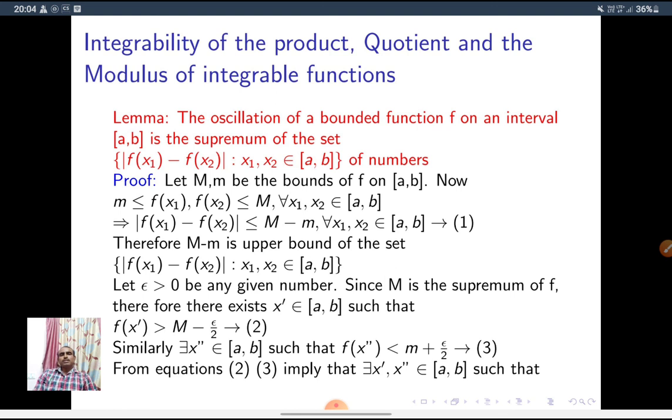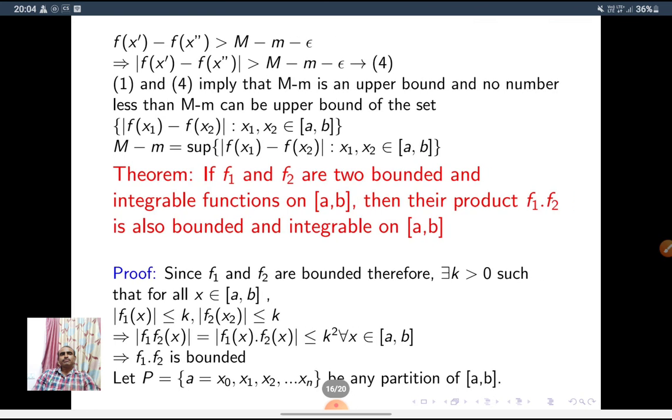So for epsilon greater than 0, since M is a supremum of f, there exists a number x dash belonging to AB such that f(x dash) is greater than M minus epsilon by 2. Similarly, there is x double dash belonging to AB such that f(x double dash) is less than small m plus epsilon by 2. From 1, 2 and 3, there exist x dash and x double dash such that f(x dash) minus f(x double dash) is greater than M minus m minus epsilon.